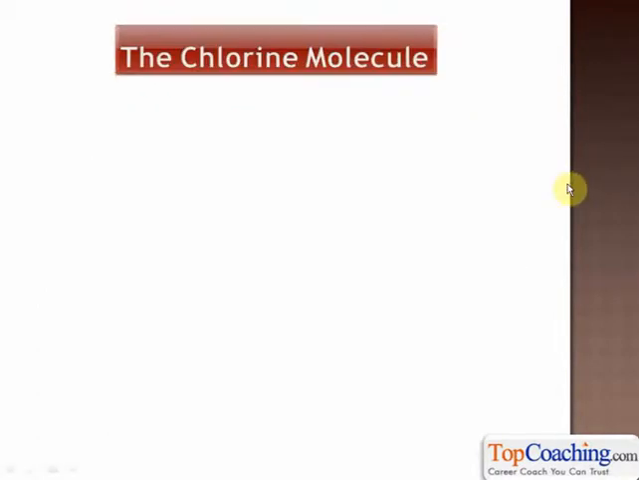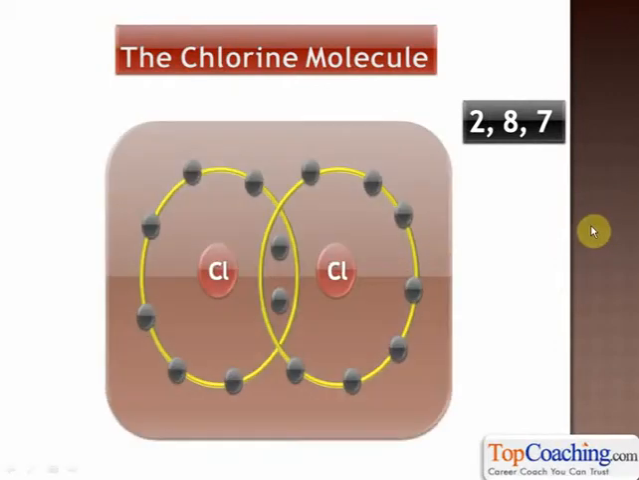Let's look at the chlorine molecule. You see, the atomic configuration of chlorine is 2, 8, 7. What that means is that the atomic number of chlorine is 17. The first shell of chlorine has 2 electrons, the second shell has 8 electrons, and the third shell has 7 electrons. So basically, chlorine needs 1 more electron to attain inert gas configuration. What happens is that 2 chlorine atoms, both of which need 1 electron to attain inert gas configuration, combine and they form a covalent bond.